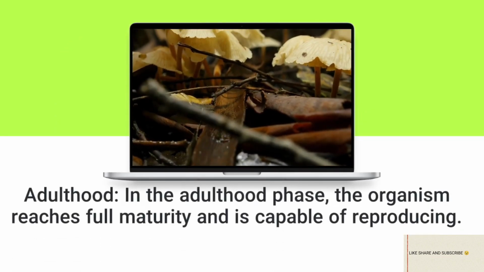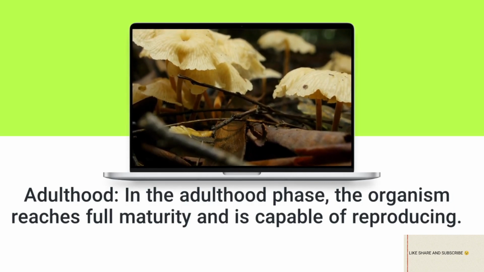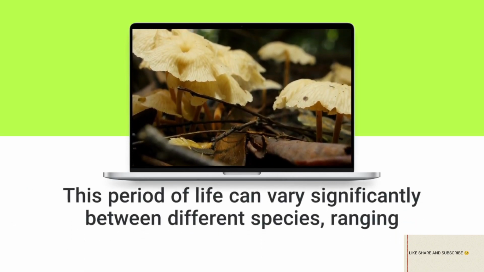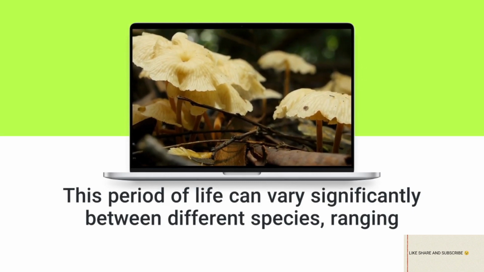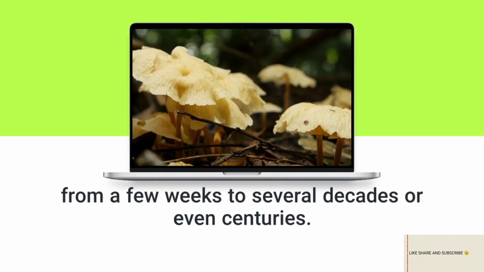Adulthood. In the adulthood phase, the organism reaches full maturity and is capable of reproducing. This period of life can vary significantly between different species, ranging from a few weeks to several decades or even centuries.